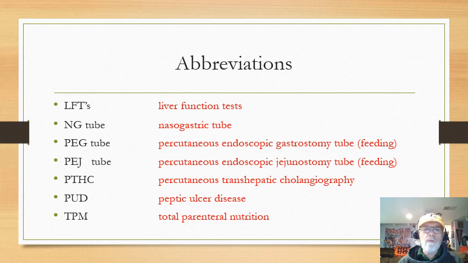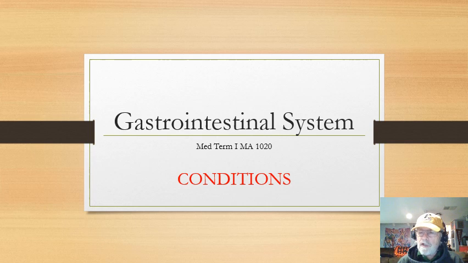TPN stands for total parenteral nutrition. When people can't eat because they want to put their intestines at rest for a while, they have to put in a tube that will give them all their nutrients, and that's called TPN, total parenteral nutrition. Okay, and that pretty much concludes what we want in regards to the conditions.